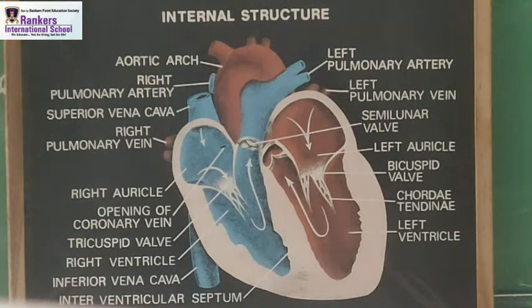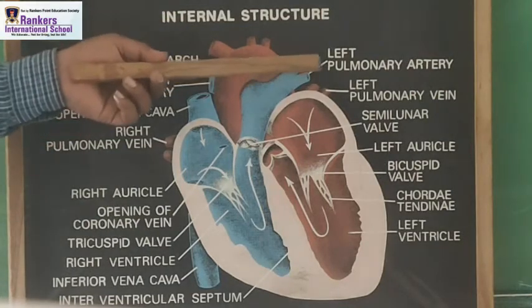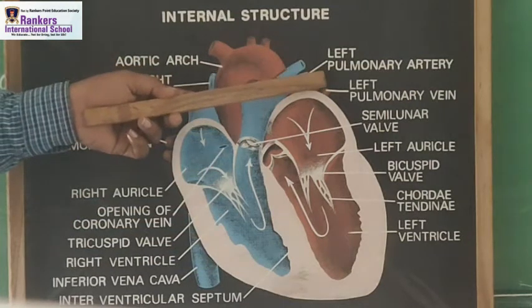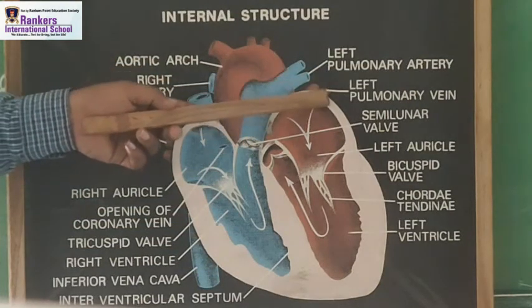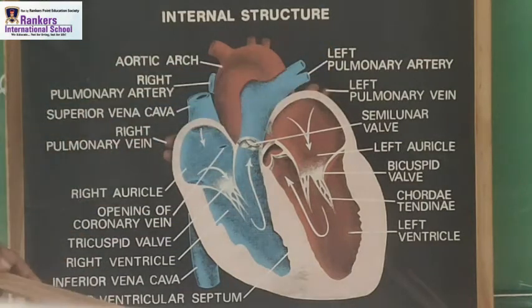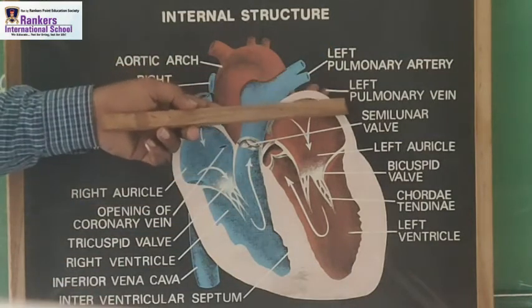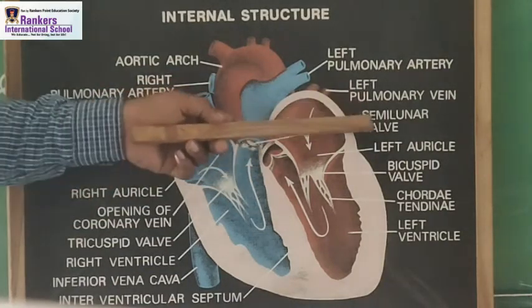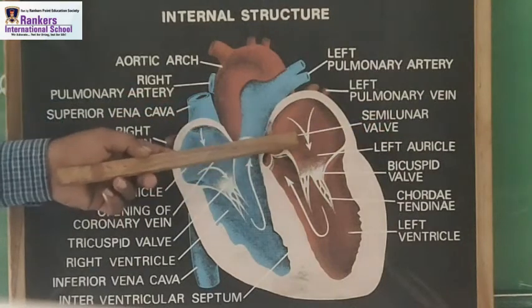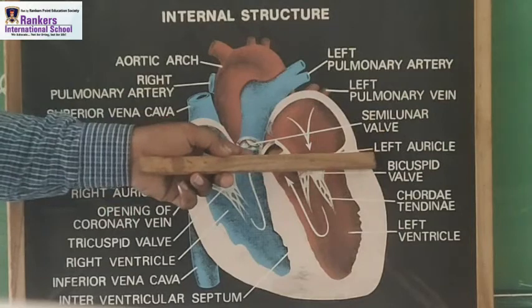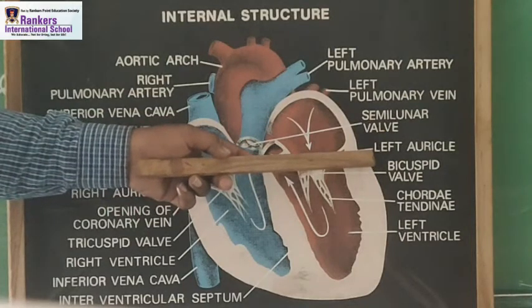Now we are going to learn the parts of the left side. On the other side, there is the left pulmonary artery. Which artery? Left pulmonary artery. After this, we have these two red points, the left pulmonary veins. After the left pulmonary veins, you can see this point. This point is the semilunar valve. After the semilunar valve, we have the left auricle. What do we have here? The left auricle.